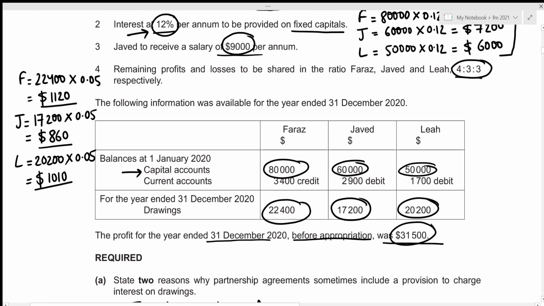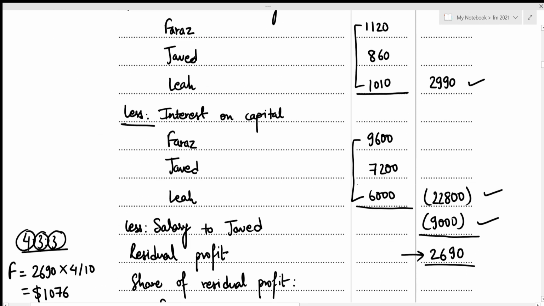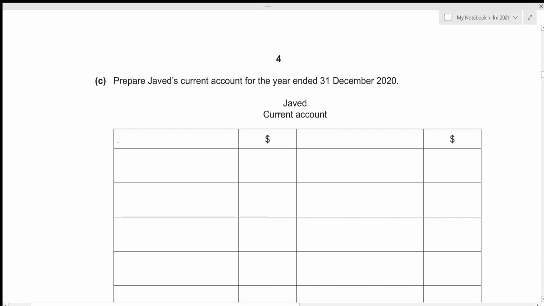So we are given the current account balances as well. And we are preparing the current account for Javed, and his opening balance is 2,900 debit. So this just means that Javed owes 2,900 to the partnership rather than having to receive it from the partnership. So this amount will be recorded on the debit side as the opening balance on our current account. Let's write it down. That's balance BD with the value of 2,900.